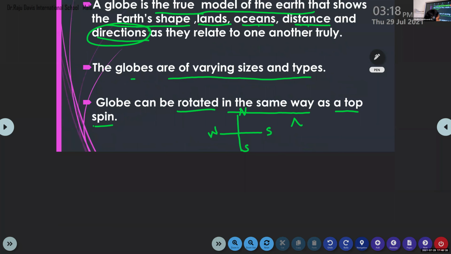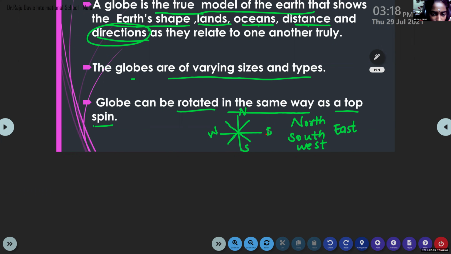That means north, south, west, and east. So these are the 4 main directions. There are 4 more directions. Write it down.